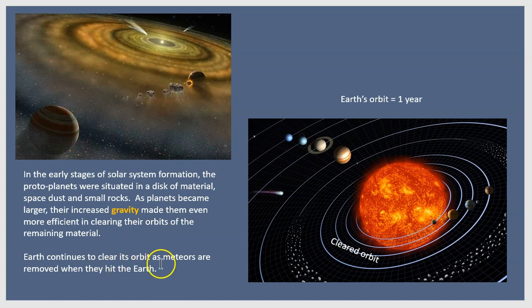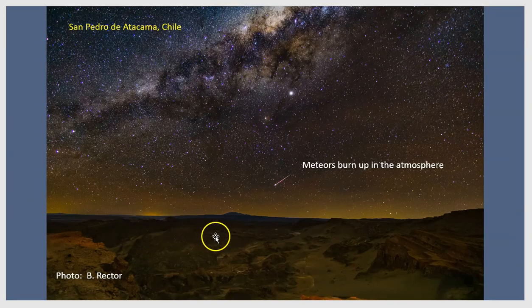Now, Earth continues to clear its orbit as meteors are removed when they hit the Earth. Here's a picture taken in Chile of the night sky. There's the Milky Way. But here we see a meteor caught in the act. So this was a 20-second exposure, and a meteor entered the atmosphere. So this is the kind of thing where the Earth's gravitational pull will attract particles in its orbit down to the Earth's surface, but they often burn up in the atmosphere.